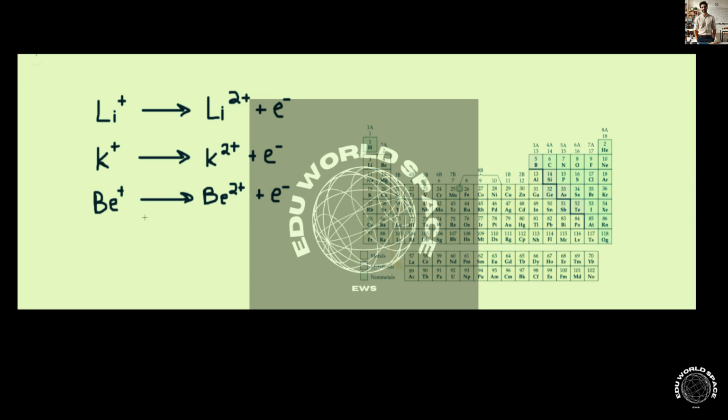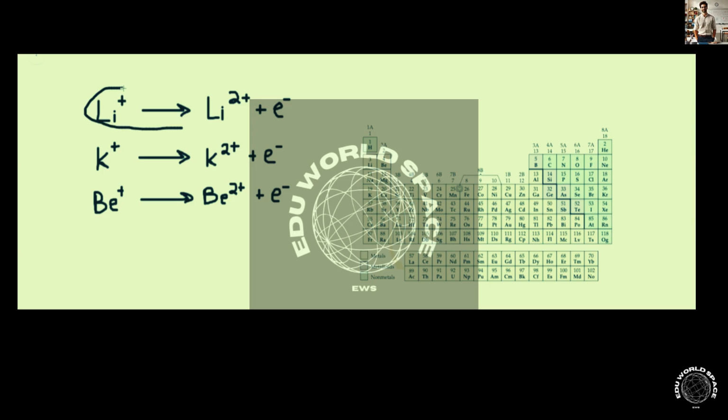And then with beryllium here, if it loses its first electron, it goes up to lithium. Removing that electron is removing it from the 2s orbital, versus removing an electron from the 1s orbital to go from lithium plus to lithium 2 plus. So again, of course, the 1s orbital is much lower in energy than the 2s. So removing an electron from lithium would be much more difficult than removing one from beryllium.